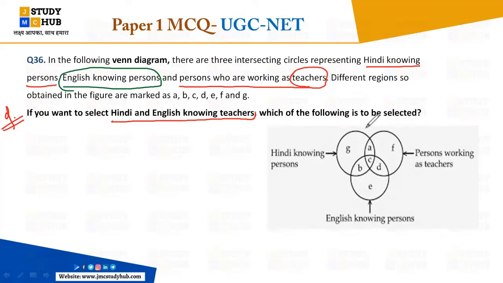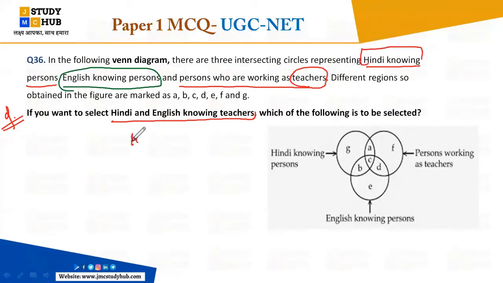Everybody, only one answer, it will be no B and C, only one answer, no single answer it is here, right? चलिए, यहाँ पे हम समझने का प्रयास करते हैं. Everybody, let's understand here, right? चलिए, यहाँ पे देखेंगे सबसे पहले आपको क्या पूछा गया है, what the first here it is asked, हिंदी नोइंग